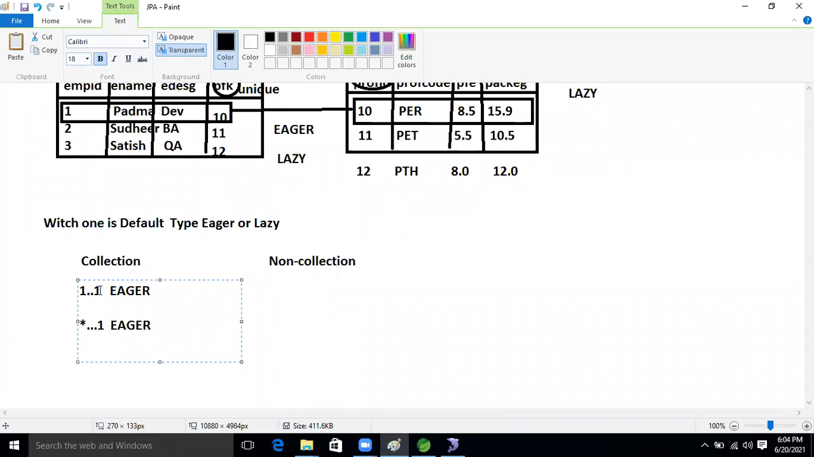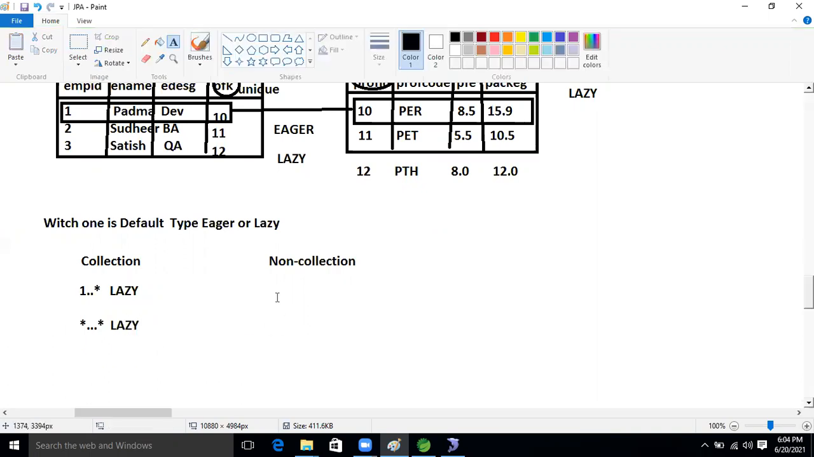This is the collection, non-collection. Okay, if collection is there, just think about it, because we already wrote collection here. If it is many to many, one to many, then by default lazy will be there. Lazy will be there. I will show that.